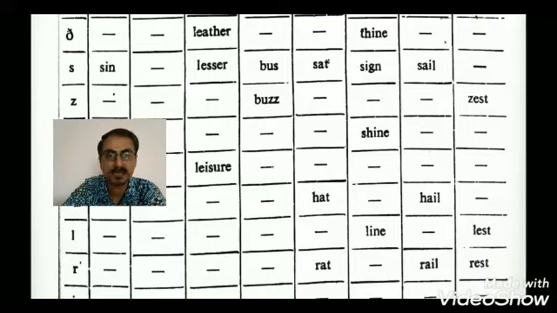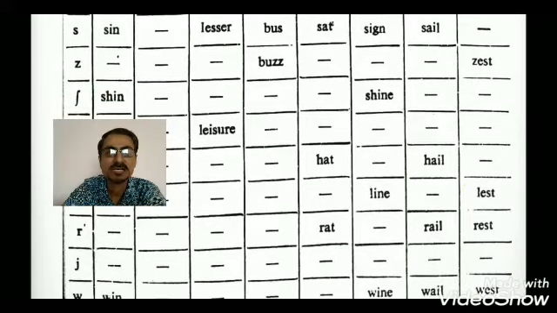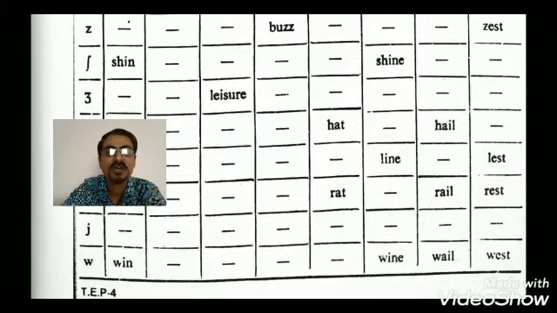Then we have s as in sin, lesser, bus. Then we have z as in buzz, zest, zebra. Then we have sh as in shine, shin, sugar.